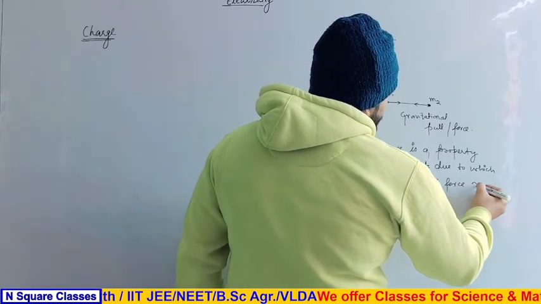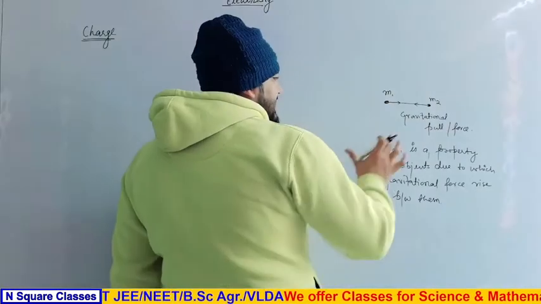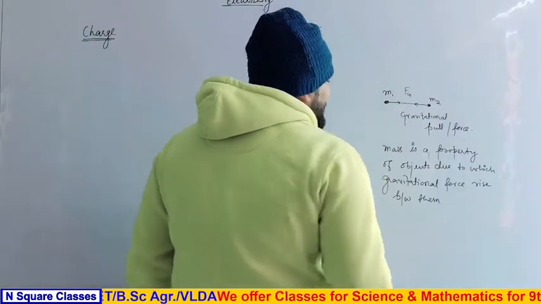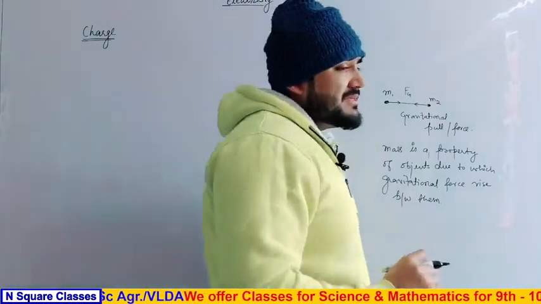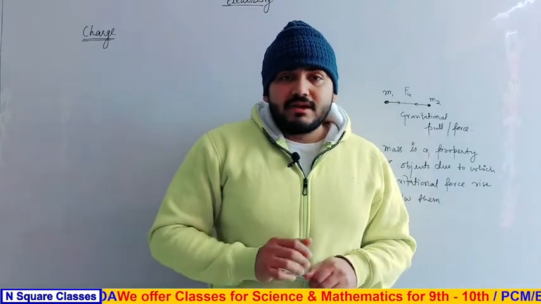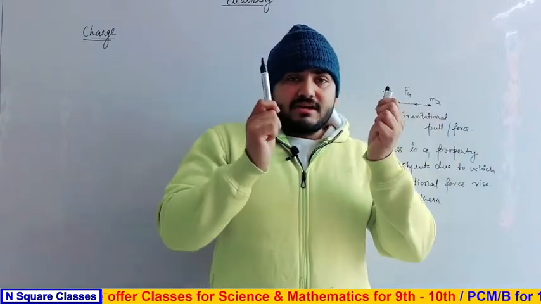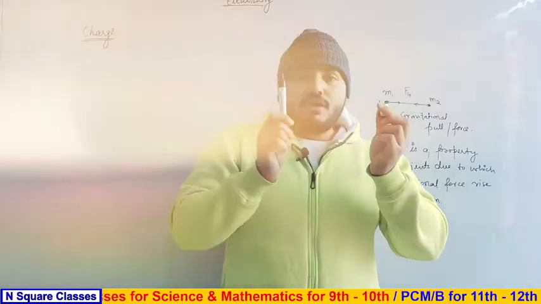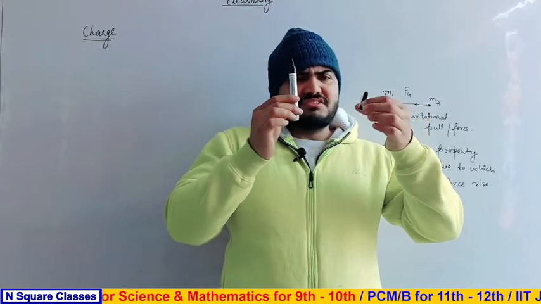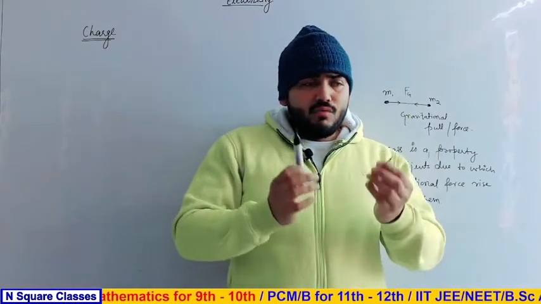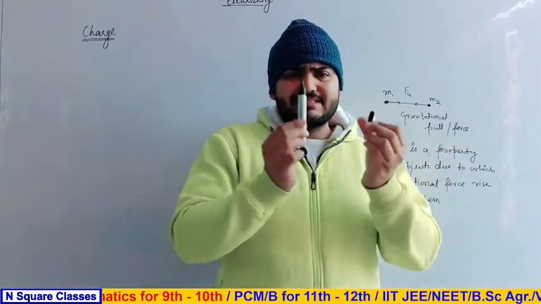If there are masses, then absolutely a gravitational pull exerts or arises between the masses. That means each and every object in the universe attracts another object. Clear or not? If there are two objects, they are attracting towards each other by a gravitational pull. But why can't they stick? If I release these objects, they fall towards the center of the earth. Now, why are they not sticking like this?